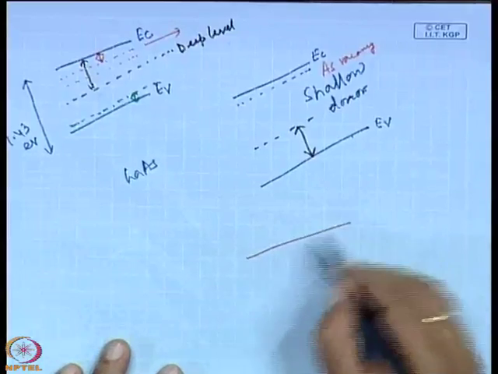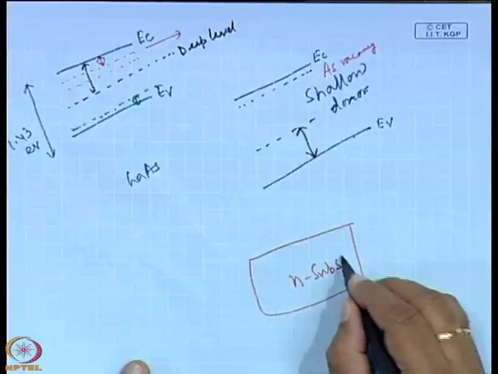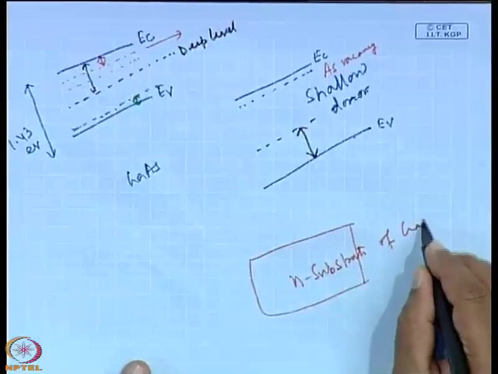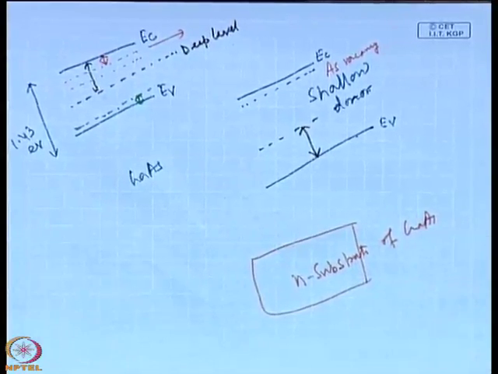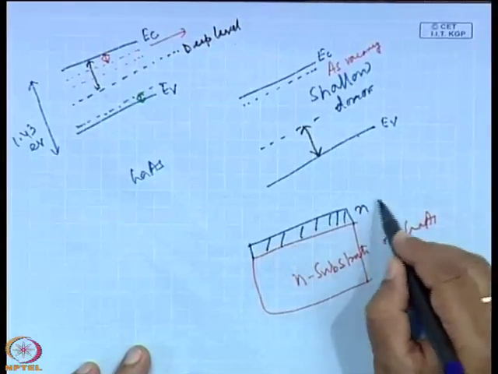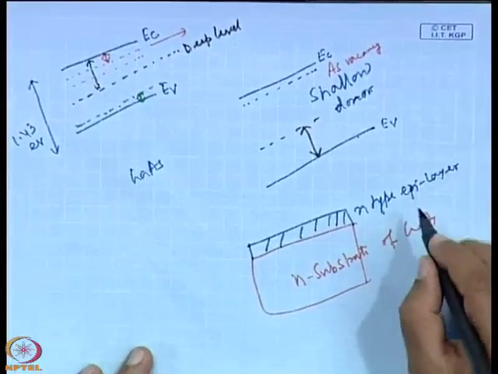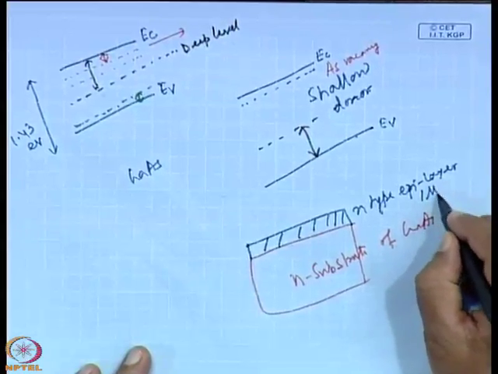where there is a semi-insulating property, is very important for characterizing the epitaxial layer grown on it, so far as the electrical characteristics are involved. Suppose we take an n type substrate, n substrate of gallium arsenide, and you make an n type layer on it, epitaxial layer, this is also n type epi layer, and say its thickness is a few micron, 1 micron.